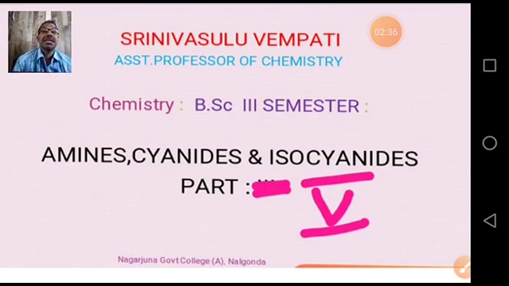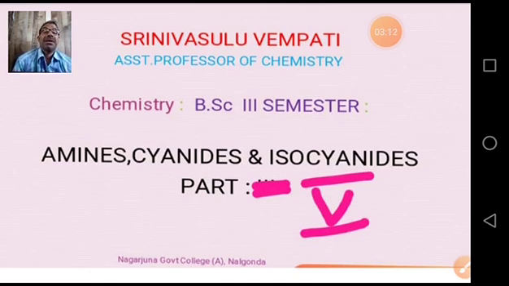First, we discussed the basic nature of amines. Aliphatic and aromatic amines show basic nature due to the availability of the electron pair on nitrogen and its donating nature. Due to this donating nature, it shows proton accepting or electron donating nature. Aliphatic amines are stronger bases than aromatic amines, and stronger than ammonia, due to the plus I effect.